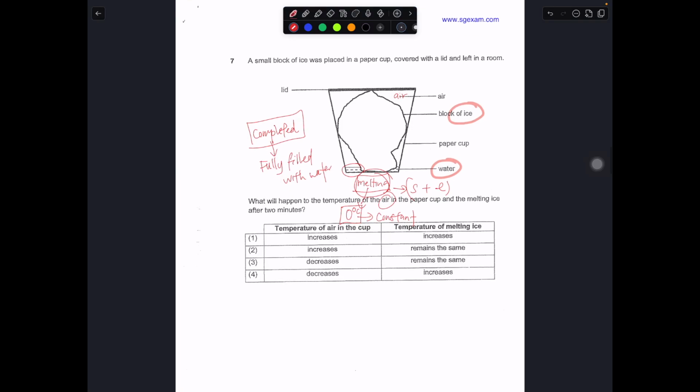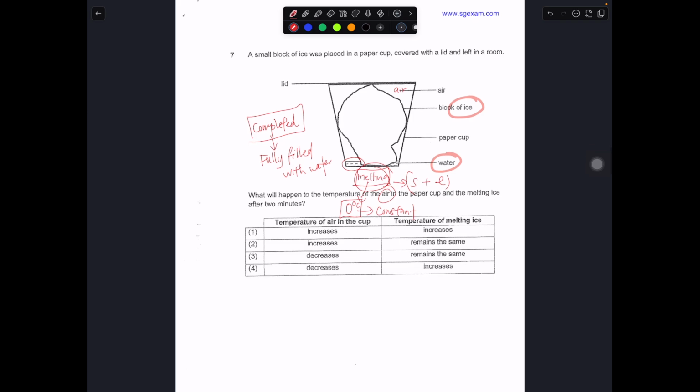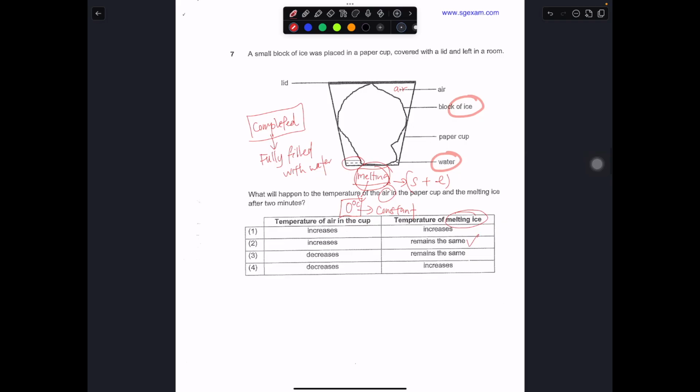That is usually when the temperature of the water will start to increase, because we already take it that melting has completed. It is fully in liquid state. The water will start to gain heat from the surrounding and increase in temperature. That means the amount of heat gained from the surrounding is no longer used to change the state. It's used to raise the temperature of water. So in this case, the temperature of melting ice will remain the same. So the answer is either 2 or 3.